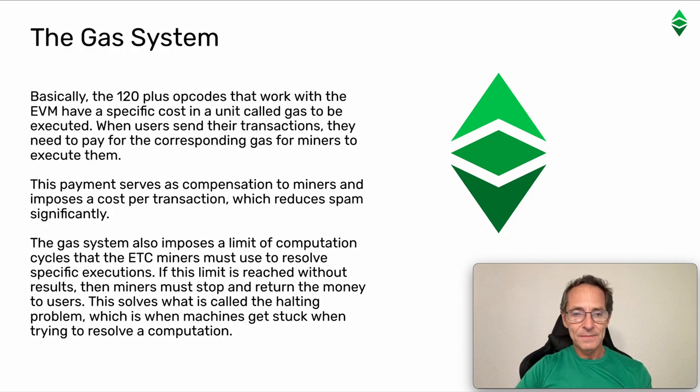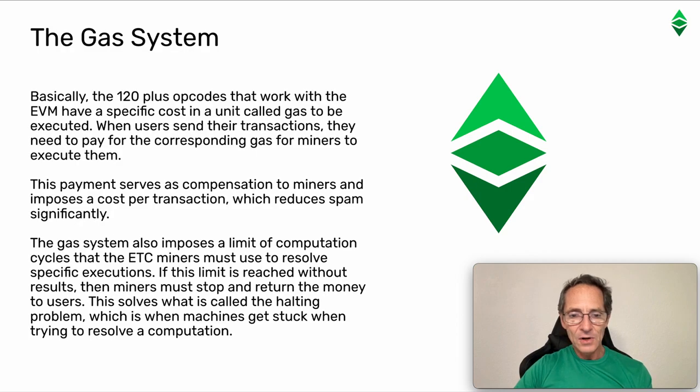The gas system. Basically, the 120 plus opcodes that work with the EVM have a specific cost in a unit called gas to be executed. When users send their transactions, they need to pay for the corresponding gas for miners to execute them. This payment serves as compensation to miners and imposes a cost per transaction, which reduces spam significantly.